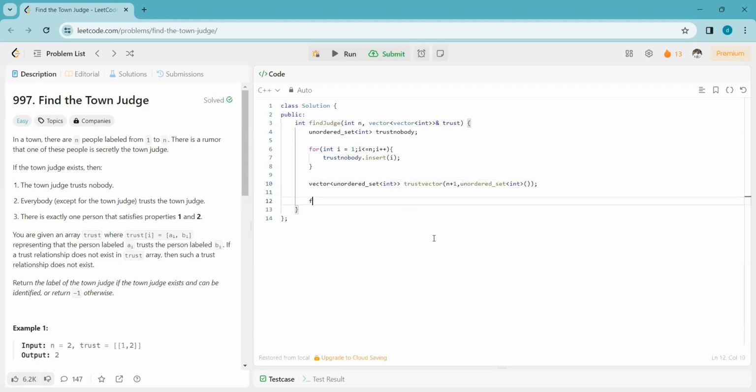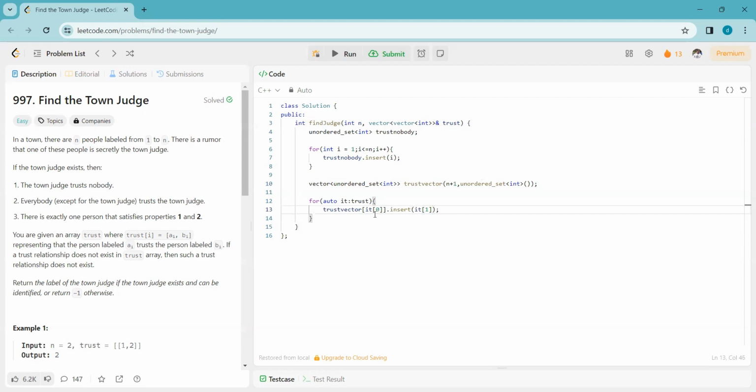Now we will iterate over the given trust one by one, and we will insert into this map. So trust vector of it[0].insert(it[1]).